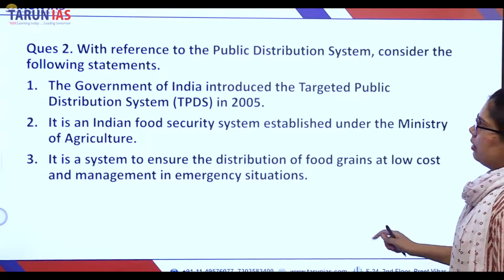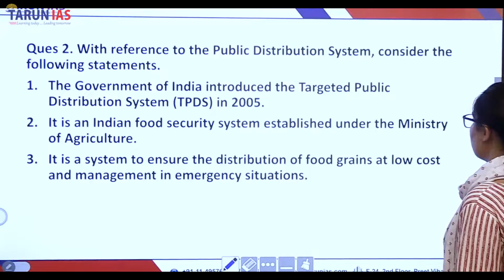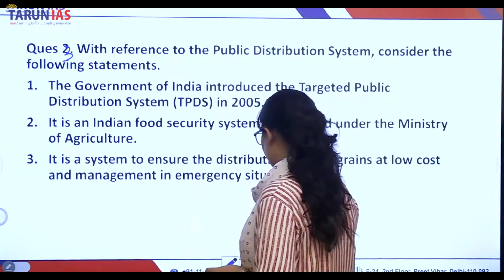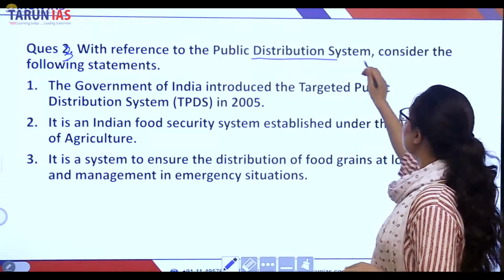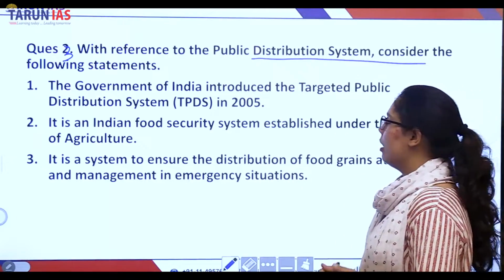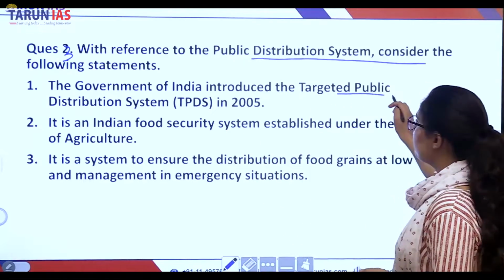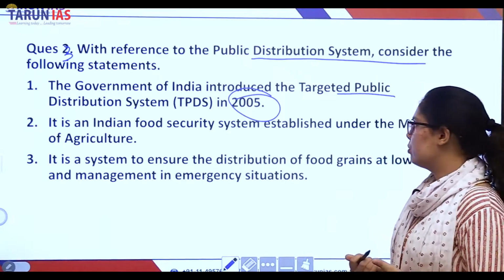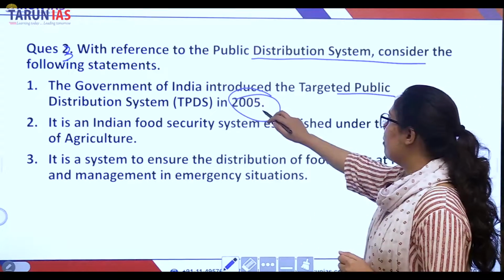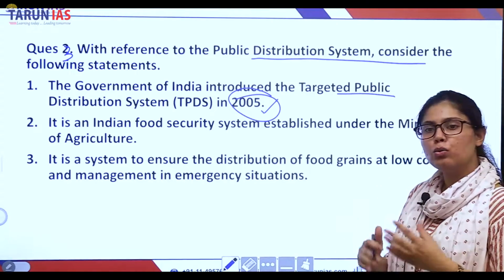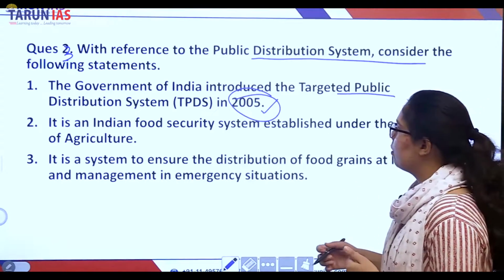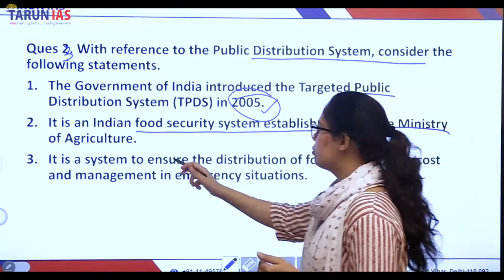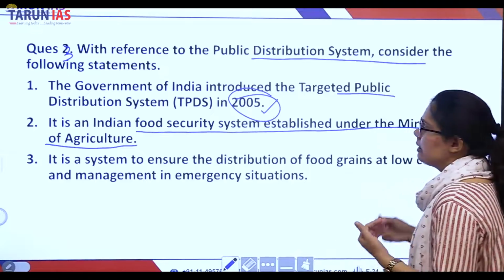So, now let's come to the third question. With reference to the public distribution system, consider the following statements. The Government of India introduced the targeted public distribution system in 2005. Right. So while reading, you have to keep tab of these years and percentages, if they're too high or low. It is an Indian food security system established under the Ministry of Agriculture. We'll see whether it is right or not.